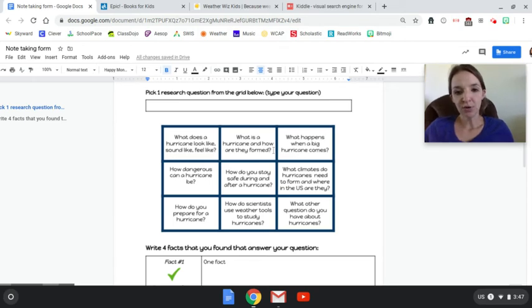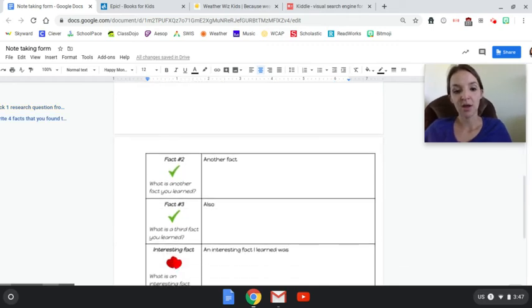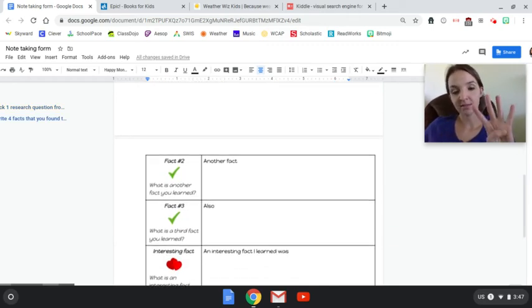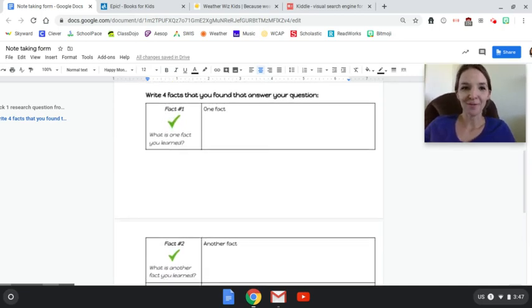So to make this easier on myself, I'm going to click and drag to copy and paste the question into the box here so I know exactly what I'm looking up. So my research question, what is a hurricane and how are they formed? If I scroll down a little bit, I see that I need to type in 4 facts that answer that question. And I'm going to show you where you can find that information.